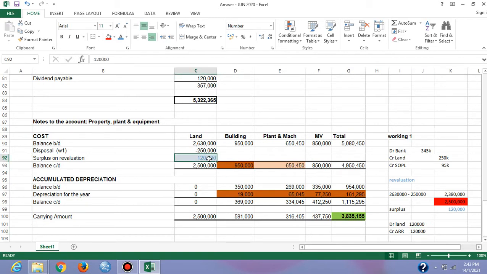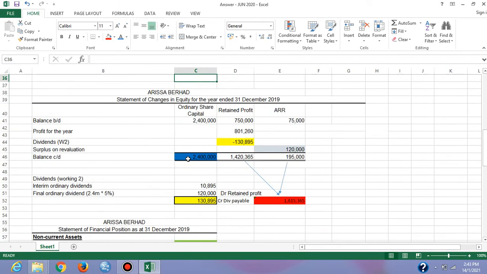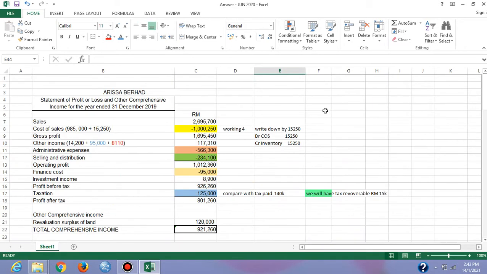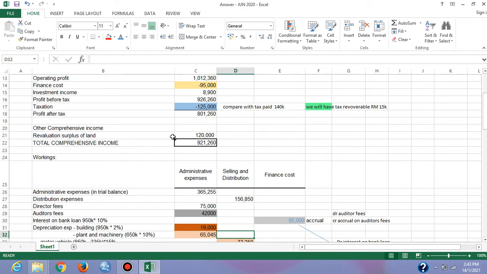So debit account land, as I did here, for the surplus on revaluation, and then we have to adjust our statement of changes in equity, asset revaluation reserve, put it here, as well as our statement of profit or loss and other comprehensive income. Do not forget to put this information.